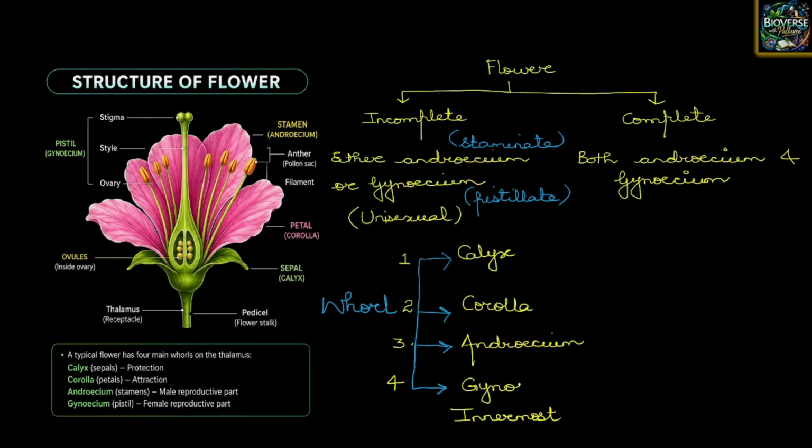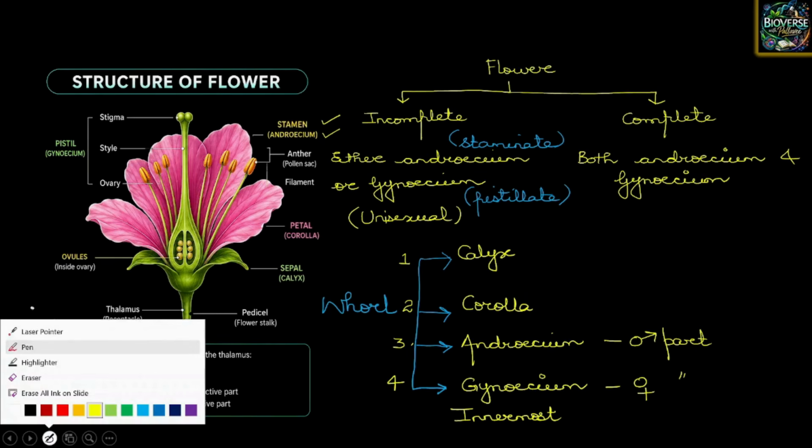Yes, so these all become the part of the complete whorls. This is your male reproductive part, and gynoecium is the female reproductive part. Now, children, when moving on to the structure of this flower, we see that we have stamen. Stamen is the unit of reproduction of males, and that male reproductive part is called the androecium. It consists of two parts, the anther and a long filament.